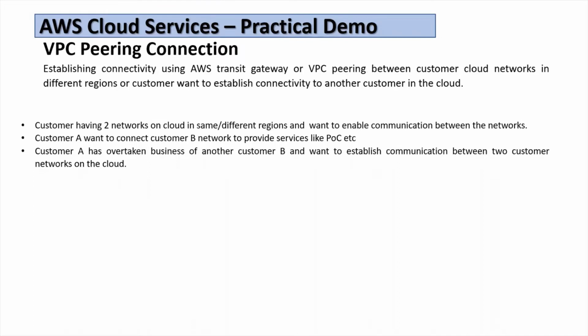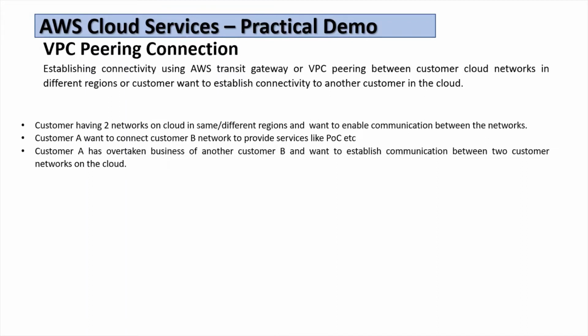It's about connecting different VPCs, that is virtual private clouds on AWS, and establishing communication between two VPCs. A VPC is like a virtual data center that we are creating on AWS. In case there are two customers in the same region or in different regions of the world, and they want to establish communication between these two VPCs, we can use VPC peering connection.